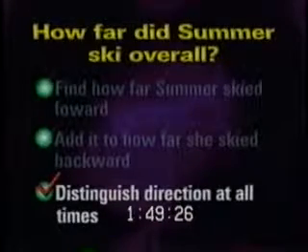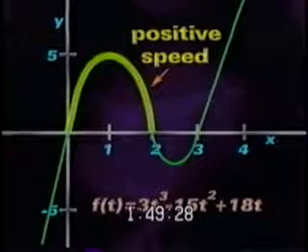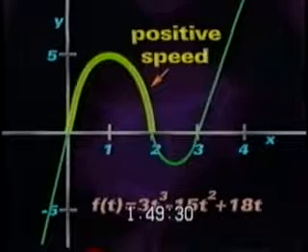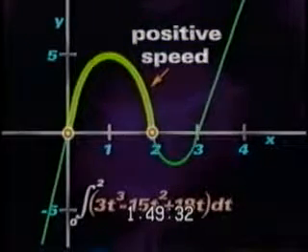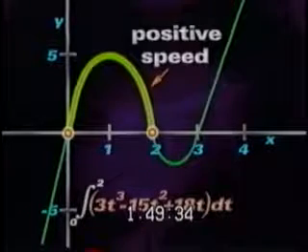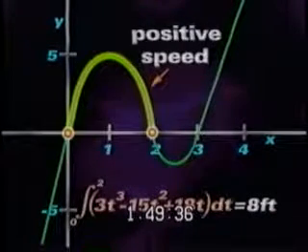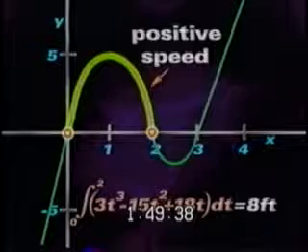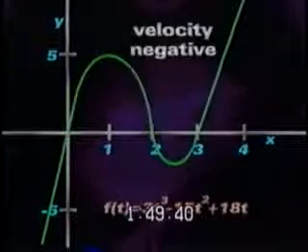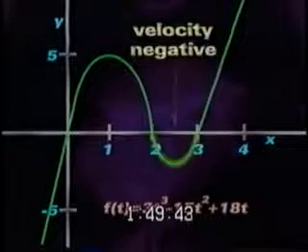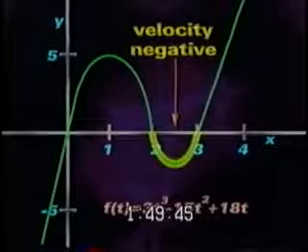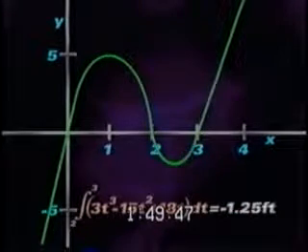She skied forward when she has positive speed, or when f of t is above the axis. This is from time 0 to time 2. Just a moment ago, we already found this distance to be 8 feet. Then we have to compute how far she skied backwards. This is when the velocity is negative, or f of t is below the axis. We already found this to be negative 1.25 feet.